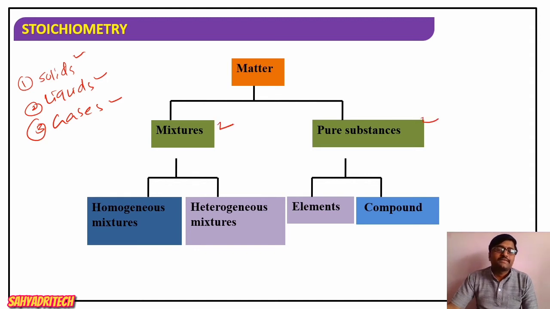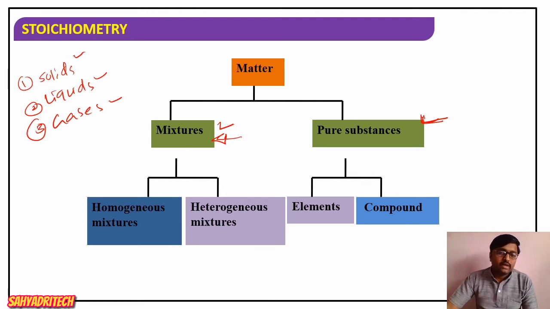Whenever two or more pure substances are combined in some ratio, the resultant will be a mixture, and it is going to have a variable composition. The components of a mixture can be separated by physical methods. On the other hand, a pure substance is made up of only one kind of matter, and its components cannot be separated easily.